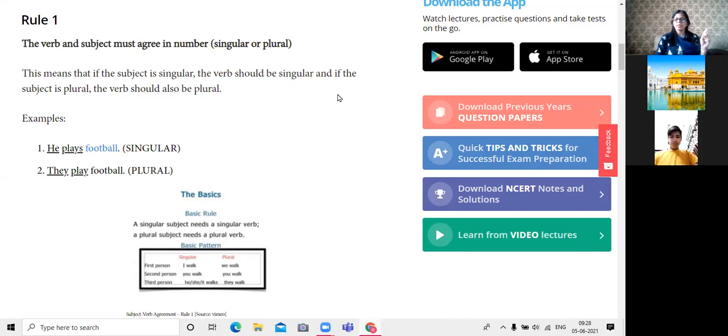And then with second person pronouns, what are the second person pronouns? Yes, the person whom we are talking to, you. You is a second person. Very good. You, yours.